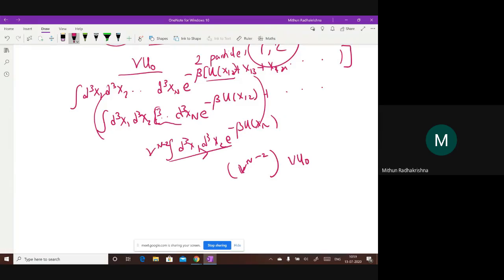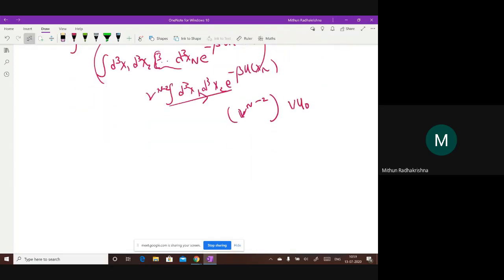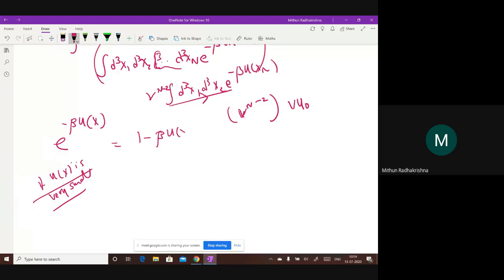And how can I write that? So what you basically do is, I have e to the power minus beta u of x. That is your exponential term, right, in the potential function. We will do this again tomorrow. So if u of x is very small, then how do I expand it? Can I write this as 1 minus beta u of x?